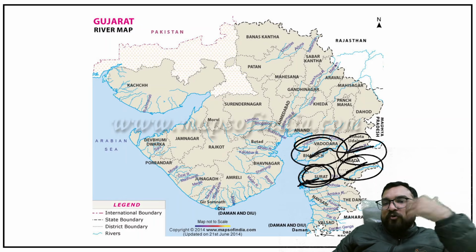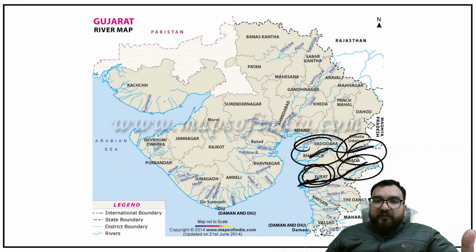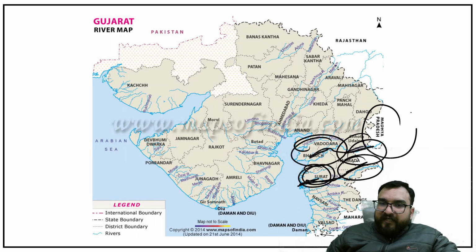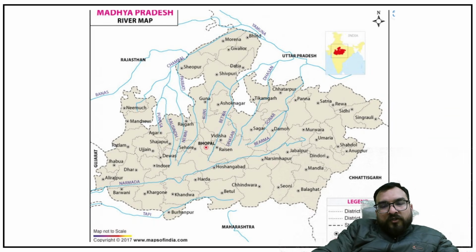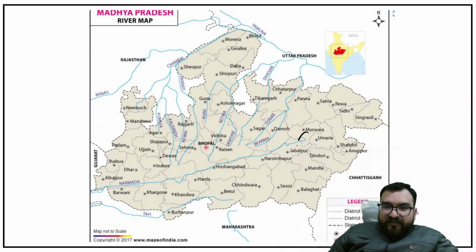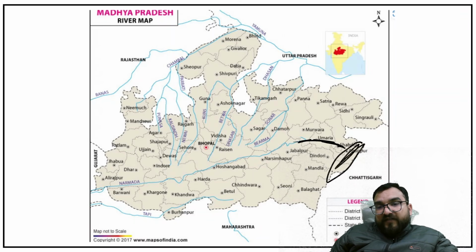Let us see their origin point first of all. They are important rivers for this region, originating in Madhya Pradesh. So we have to open up the Madhya Pradesh map. See this Madhya Pradesh map, guys, and over here you will be finding first the origination of Narmada. Now they have not mentioned it correctly over here. The rise of Narmada will be happening somewhere over here.